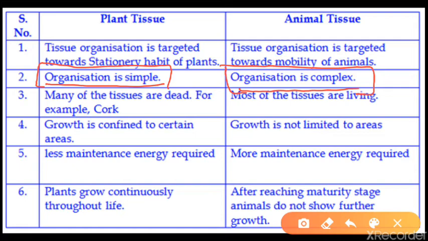Third point: many plant tissues are dead, for example cork. The plant is not movable, so it is present in one place in a stationary way. That means they have to face the rain, the heat, and the winter. So mostly the plant tissues are dead, and they provide mechanical strength to the plant. But in the case of animals, most of the tissues are living, so they have to perform the function.